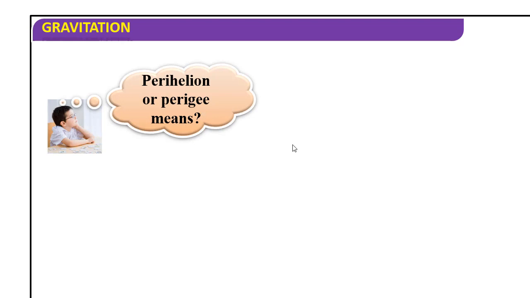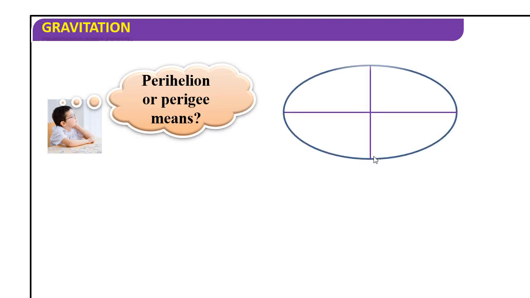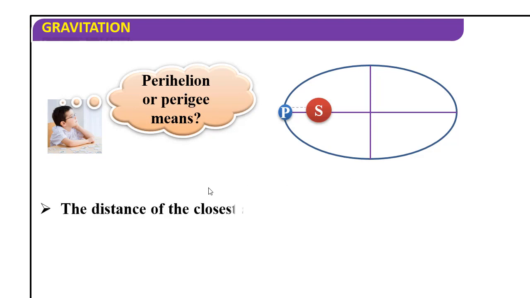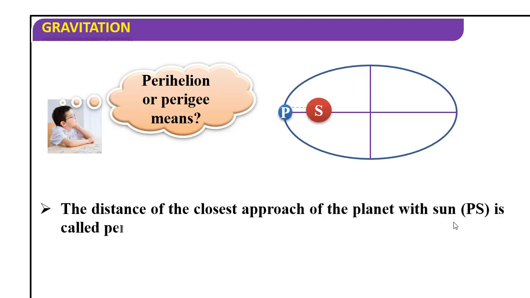Perihelion or perigee means the nearest point. Here you can see the focus, the sun is here, it is the nearest point. The distance of the closest approach of the planet to the sun, PS, is called perihelion or perigee.